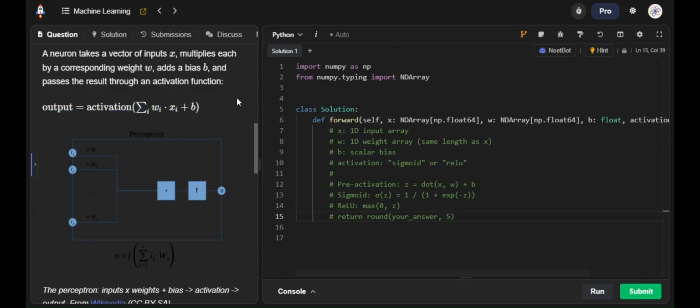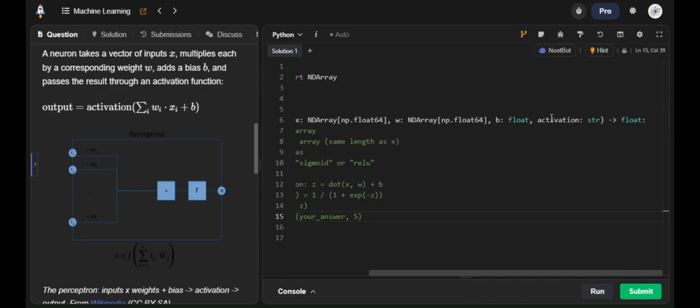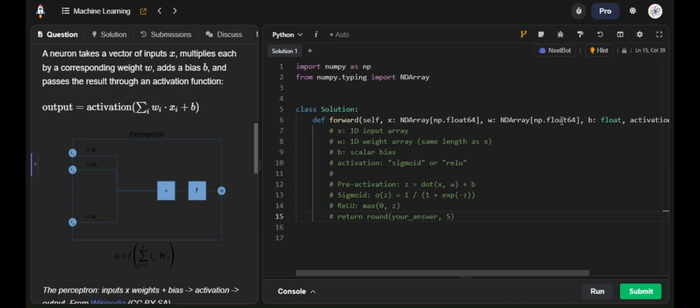So we are going to implement this here. We are given a forward function which takes parameters self and x, which is the array of features, w, which is the array of weights, b, bias, and activation function.